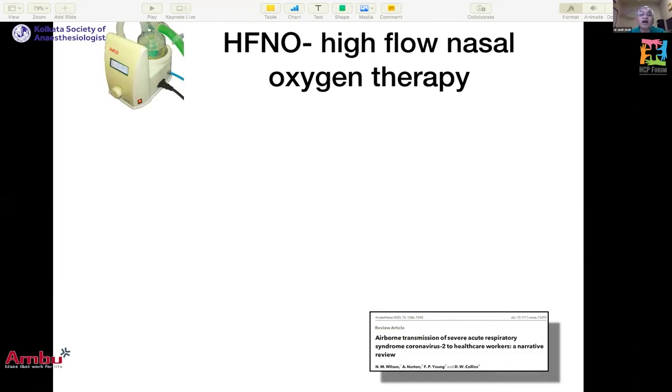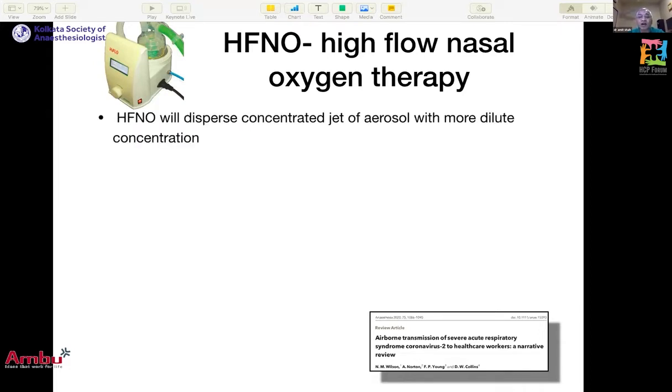High flow nasal oxygen: our understanding has dramatically changed since the outbreak. Earlier, in March 2020, we considered high flow nasal oxygen therapy as highly aerosol generating, and we were discouraging it. Now our understanding has improved, and the situation has slightly changed. High flow nasal oxygen will disperse the concentrated jet aerosol.